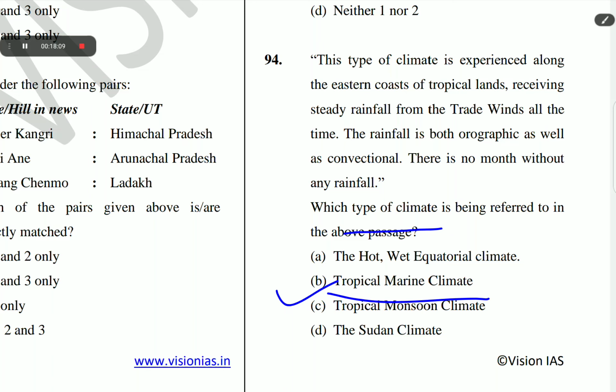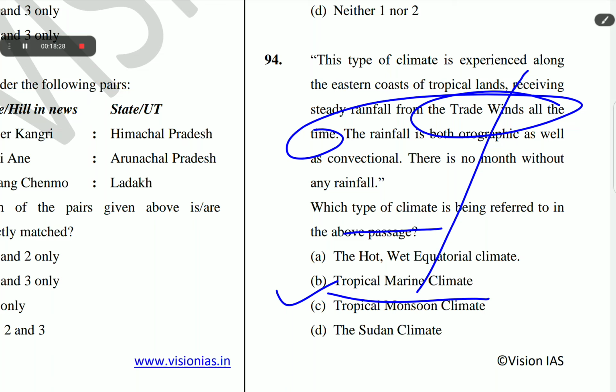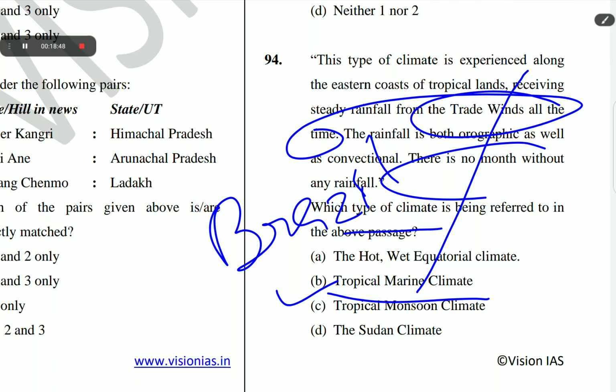The tropical marine climate is experienced along the eastern coast of tropical lands in Central America, West Indies, Northeastern Australia, Eastern Africa, etc. They receive steady rainfall from the trade winds all the time. The rainfall is both orographic, where the moist winds meet upland masses as in eastern Brazil, and convectional due to intense heating during the day and in summer. There is no month without any rainfall.